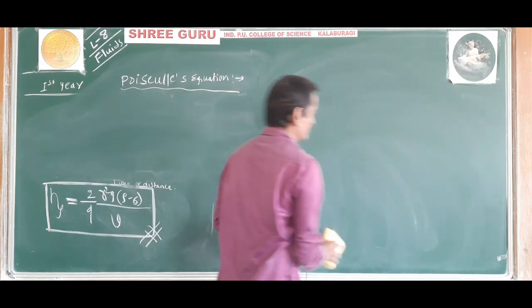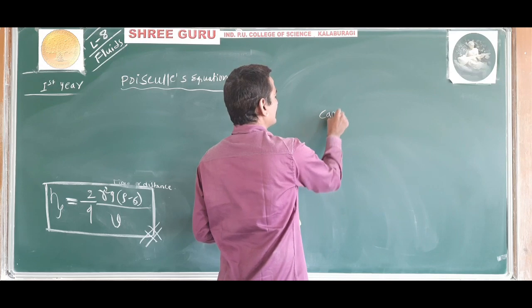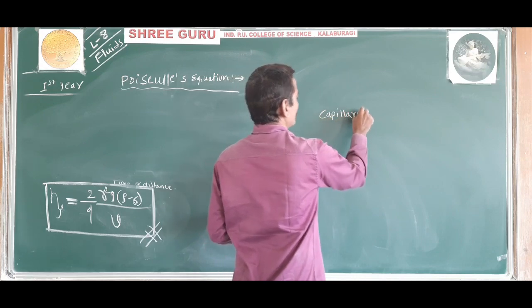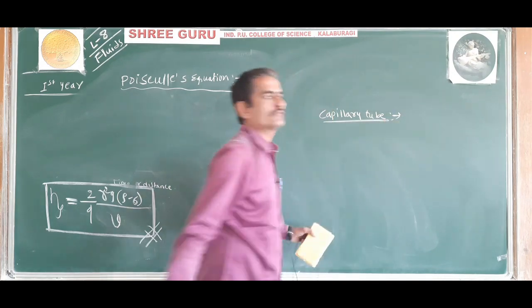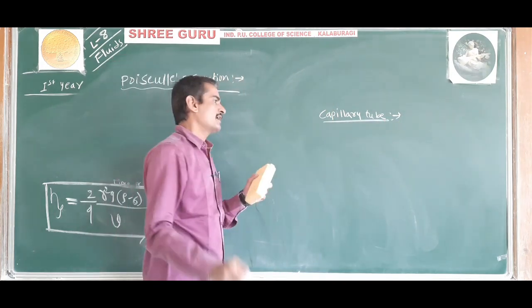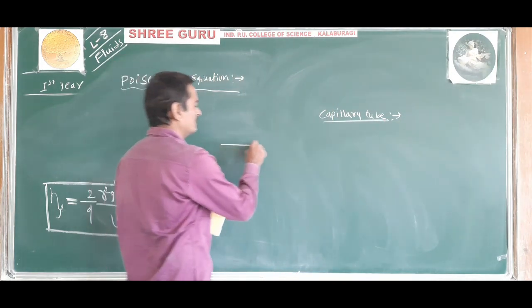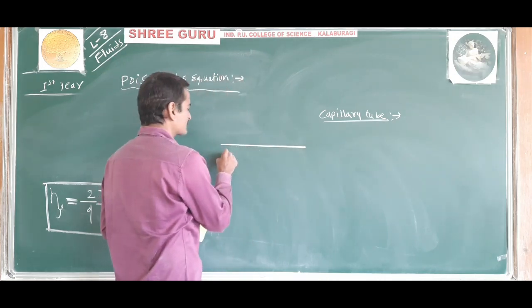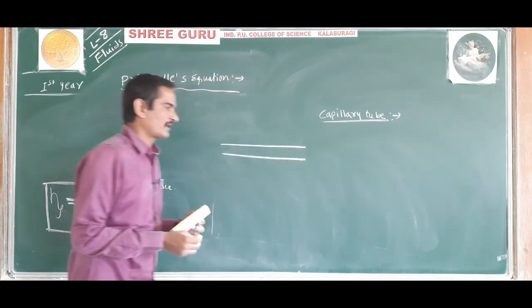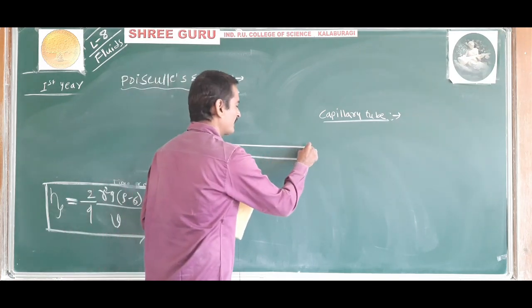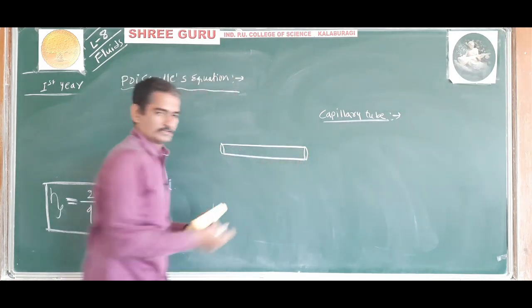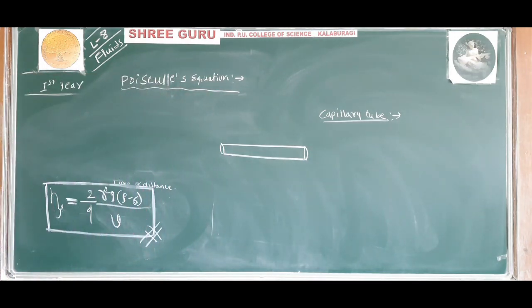What is a capillary tube? First I will tell what a capillary tube is. A glass tube of very fine bore is called a capillary tube. This is a glass tube, and the bore, that is the hole, is very small.